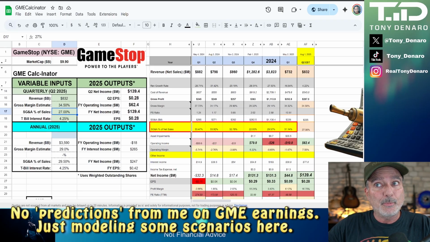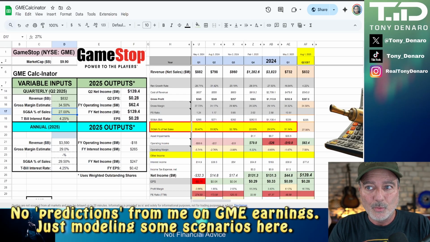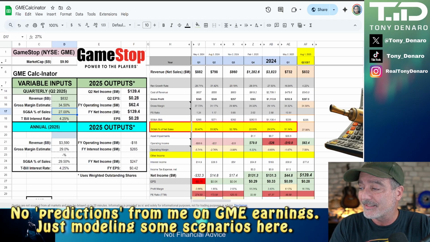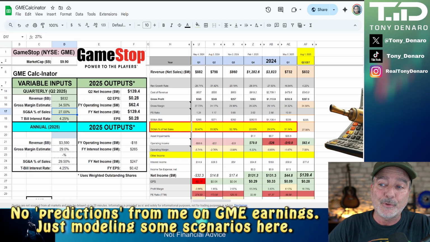And we have a little bit of calculating about what GameStop's cash balance was during the quarter. Remember, they started with 6.3 billion and then they bought some Bitcoin and then they raised some more money. I'm going to just roughly guess that the interest income, when I calculate all that out at 4.25%, is going to come in around 77 million for the quarter.